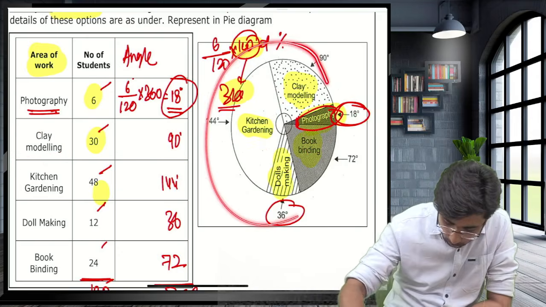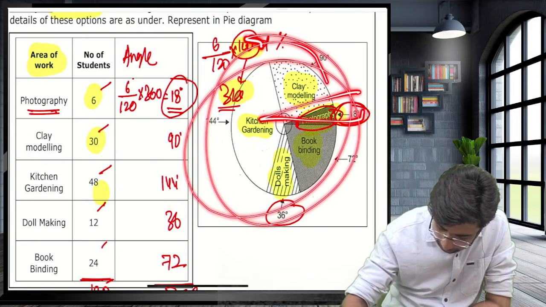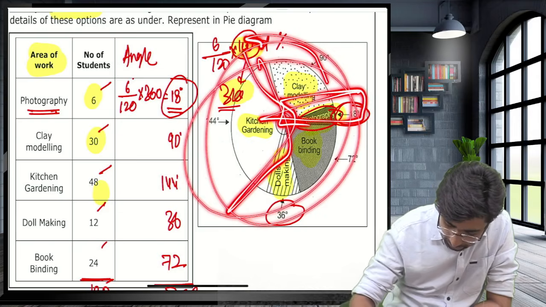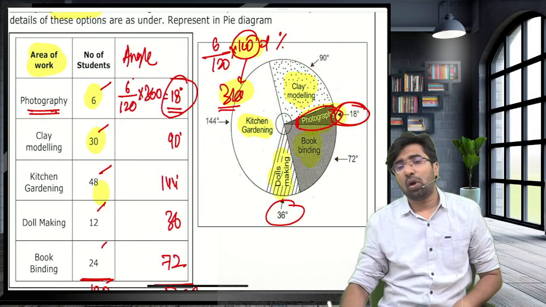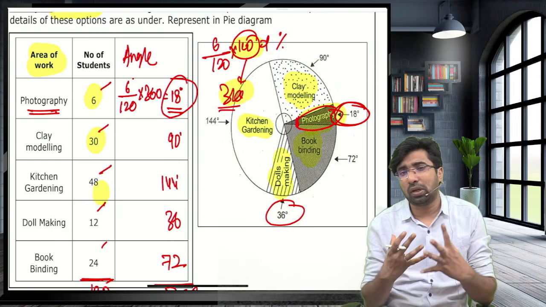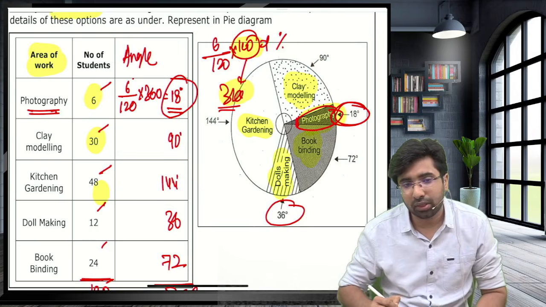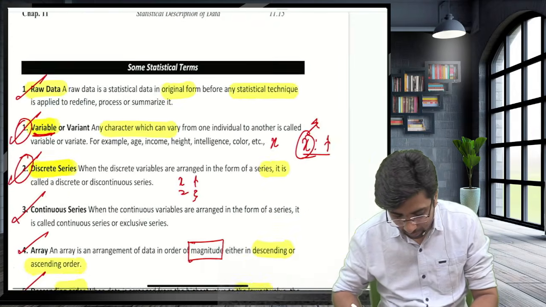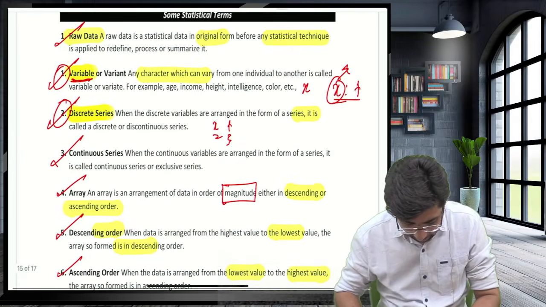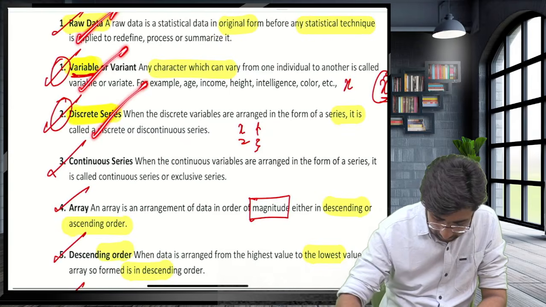So out of total, what is the composition of photography? What is the composition of kitchen area? Guys, this is how you can present your observations and your data in the form of the pie chart. Guys, done with this.